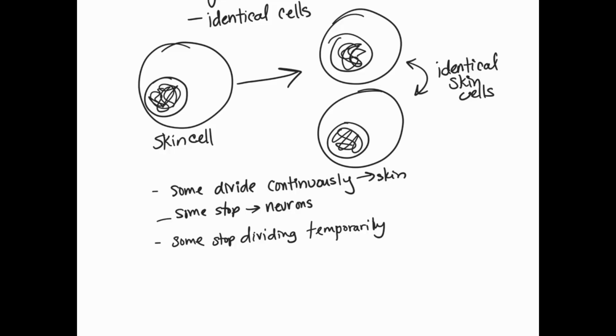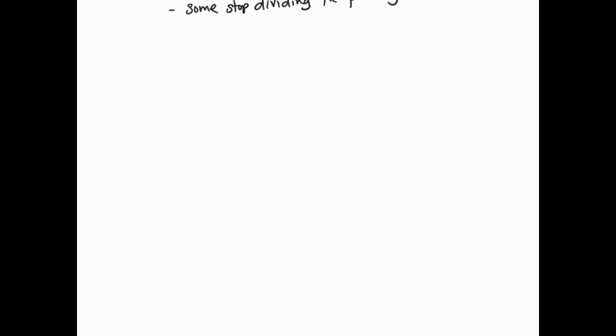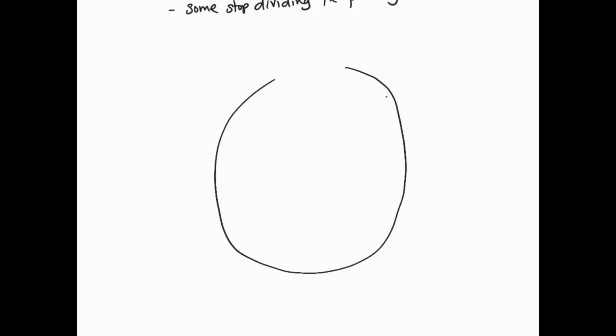So that's kind of the general overview of mitosis. Some other important things to note about mitosis is that it's actually just a piece of an overall cell cycle. So I'm going to draw a kind of pie chart here.